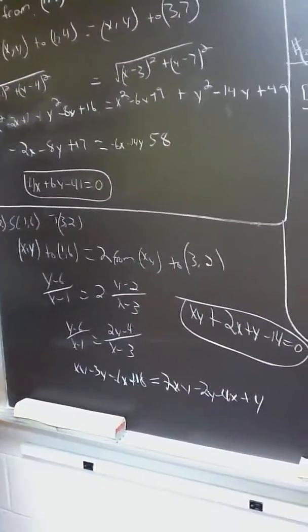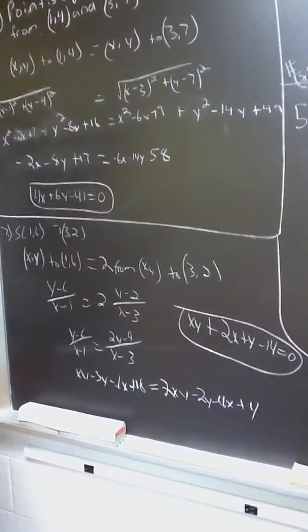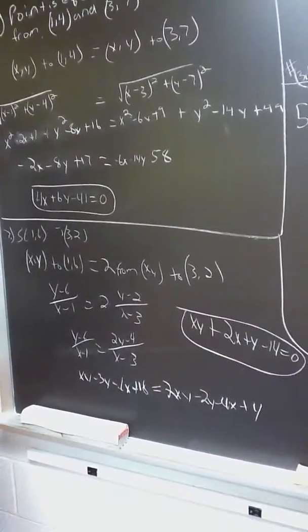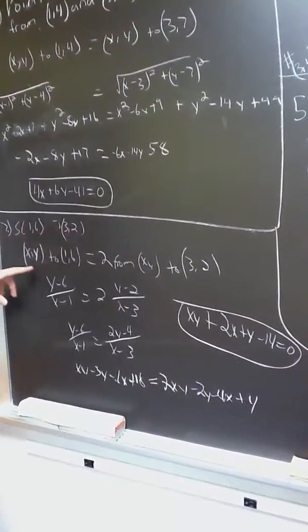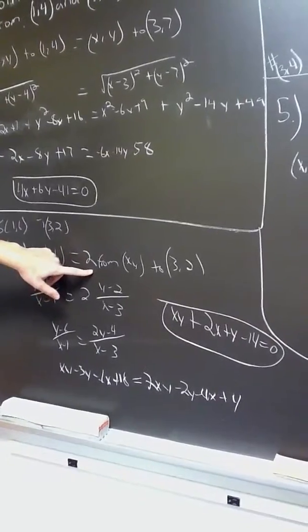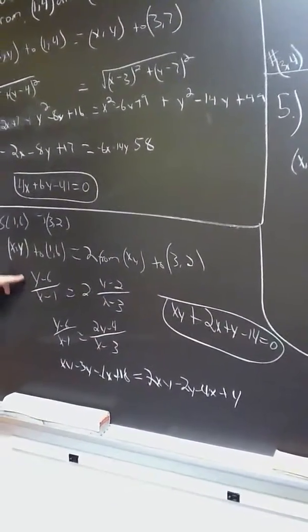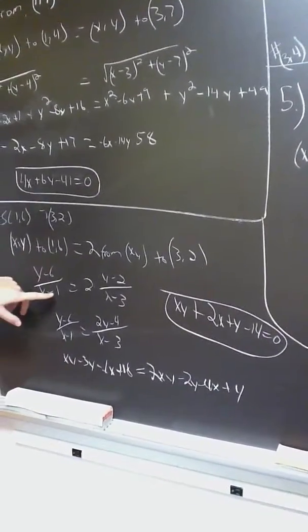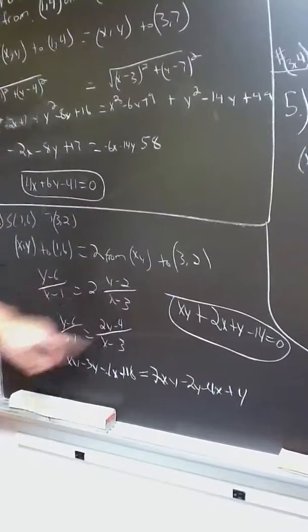The slope of the line segment connecting each point of E with (1, 6) is twice the slope of the line segment connecting the point with (3, 2). So these are 2 points, (1, 6) and (3, 2), so it's (x, y) to (1, 6) is equal, since it's twice the slope, we're going to take it times 2 from (x, y) to (3, 2). And now we have y minus 6 over x minus 1 equals 2 times the slope of y minus 2 over x minus 3.